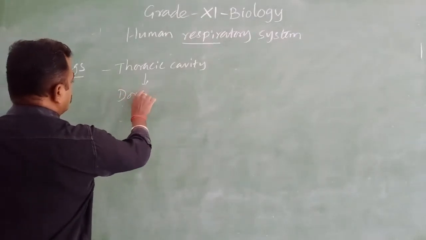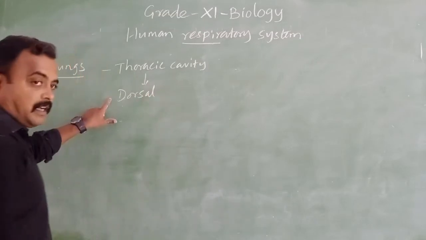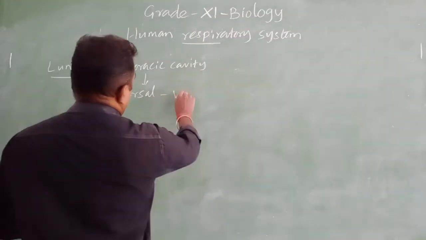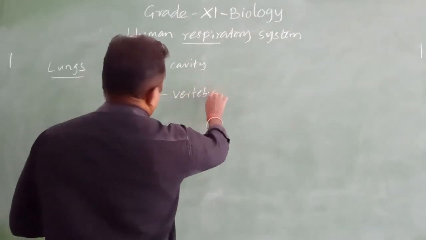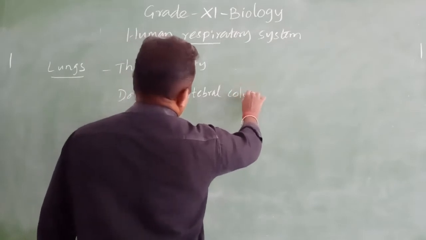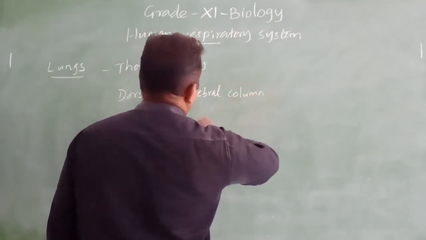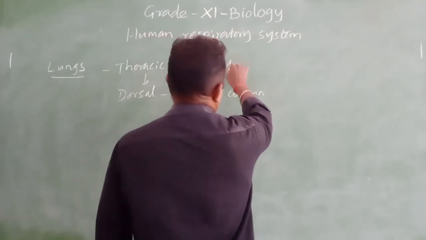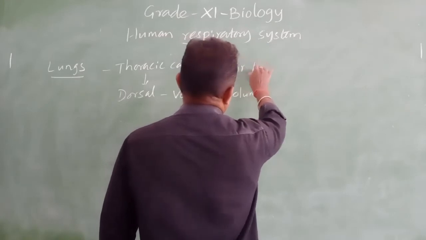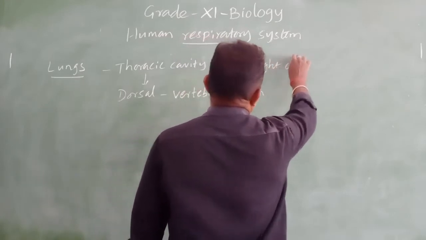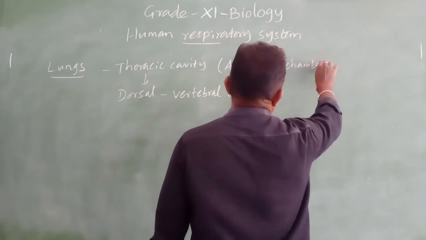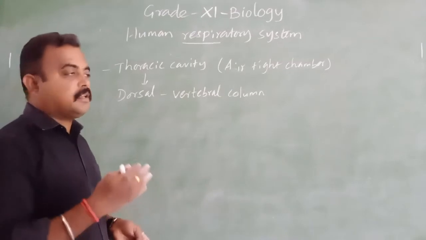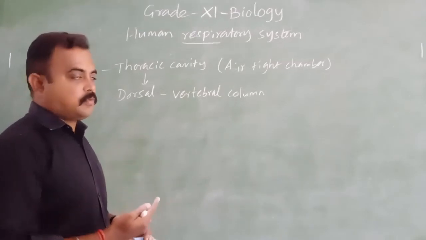The dorsal side of the thoracic cavity is covered by the vertebral column. Actually the thoracic cavity is called an airtight chamber, because the four sides are covered by bones.